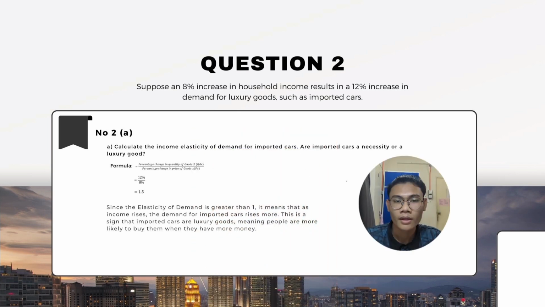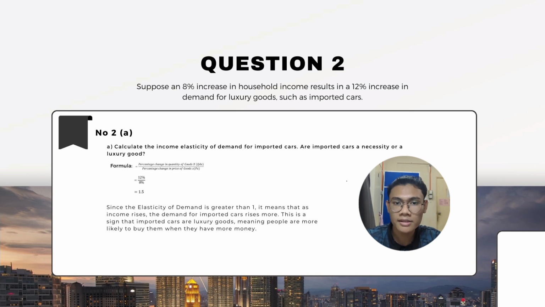MDB2402004. Hello everyone. Today I will explain question 2, which looks at how income change affects the demand for luxury goods, like imported cars. We will calculate something called income elasticity of demand and discuss why it matters. First, let's look at part A.